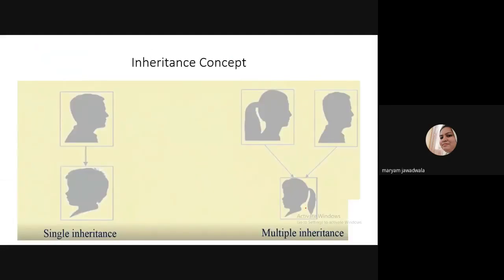if a child inherits the properties of both parents. So this is the example of multiple inheritance. So I hope you understand the meaning of inheritance. Child is a biological term. So a child inherits the properties of its parent, right? Maybe a single parent or maybe multiple parents will be there. So we have different types of inheritance.